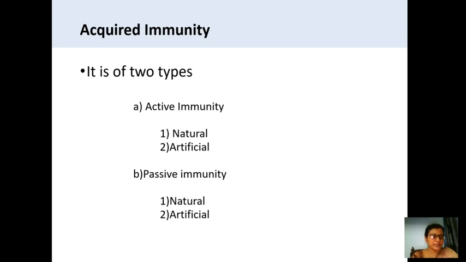Active immunity is a resistance developed by an individual as a result of an antigen stimulus. It is adapted after the birth, and once it develops, it is long lasting. So the individual develops this immunity as a result of exposure to the antigen. This antigen will stimulate the immune response and causes the production of antibodies. In this way, this active immunity continues.